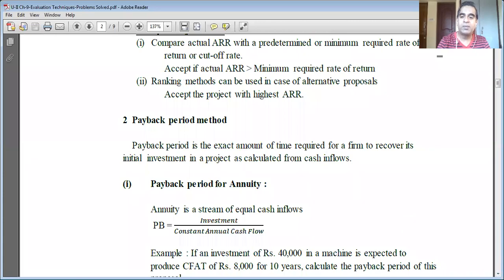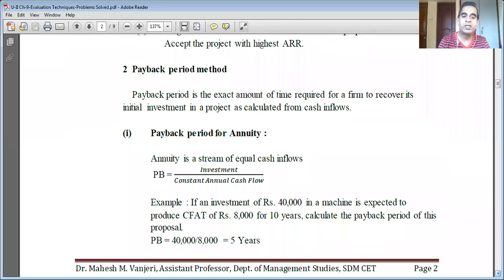Okay, so payback period of annuity. Yesterday we discussed it, and it was quite simple and easy to understand. But in practice, investment projects or capital projects do not give equal annual returns. The returns or benefits or cash streams received every year usually differ, right?